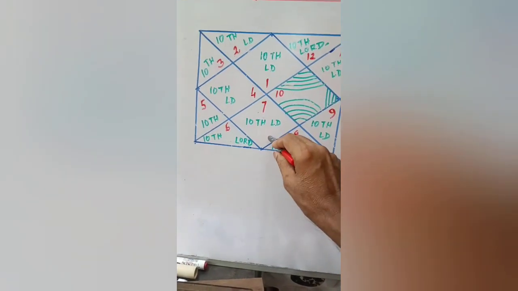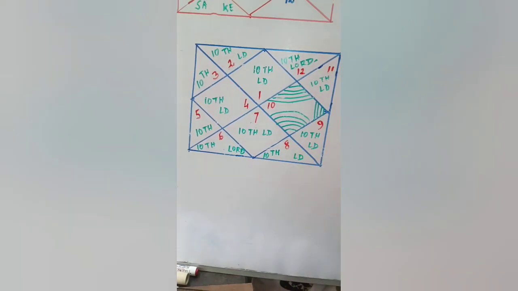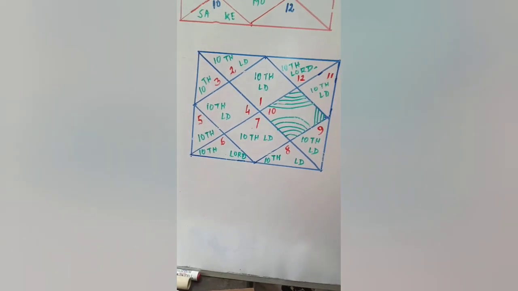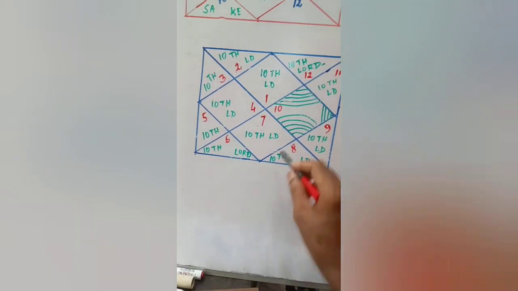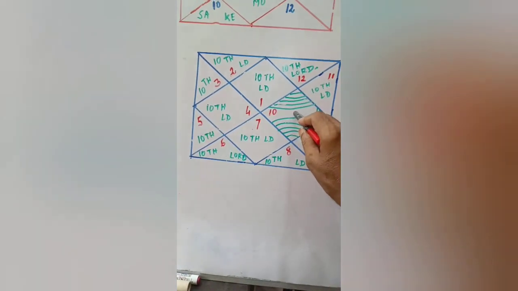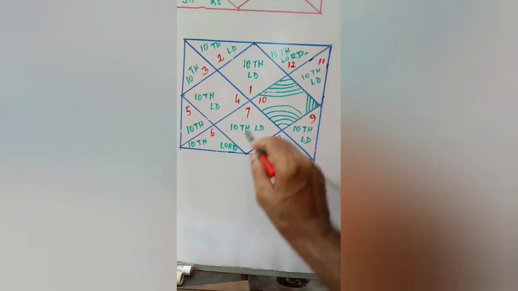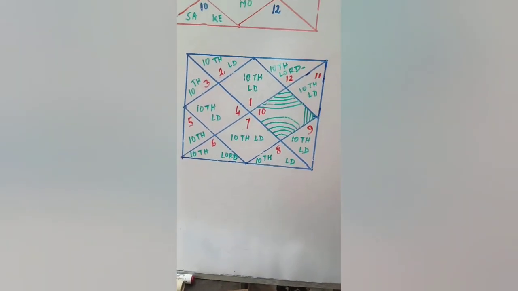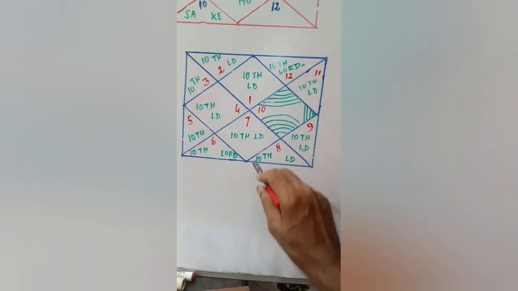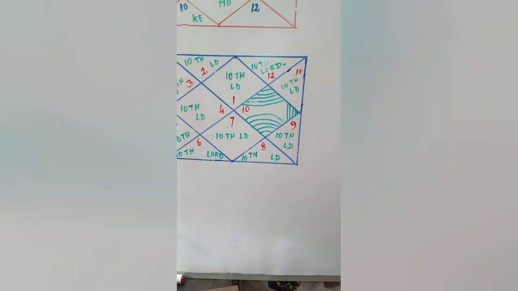When there is no malefic, 10th house Lord posited in 7th house, in this case spouse also may be an earning member, may also support financially to the native. So 10th house Lord in 7th house is very positive. Here the example is Sunil Gavaskar's chart, the great cricketer of India and world. In Sunil Gavaskar's chart, the 10th house Lord is posited in 7th house.